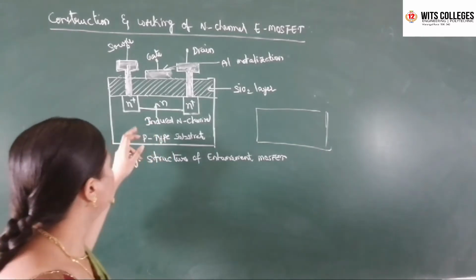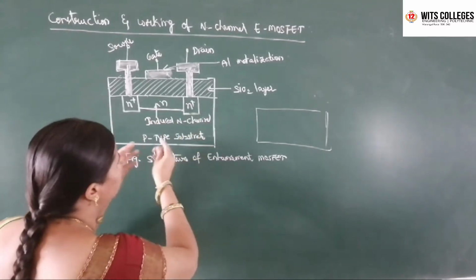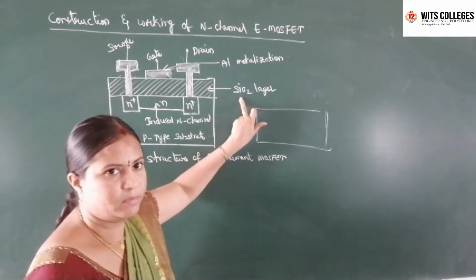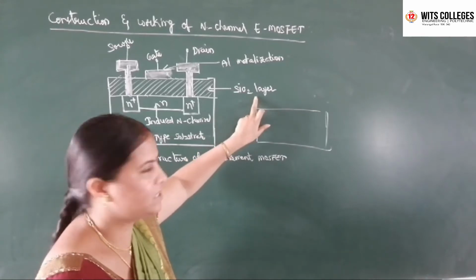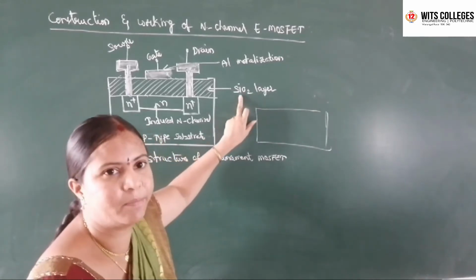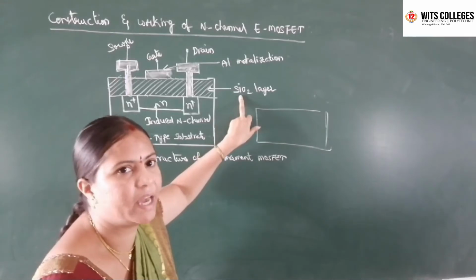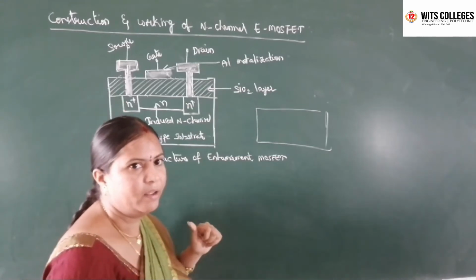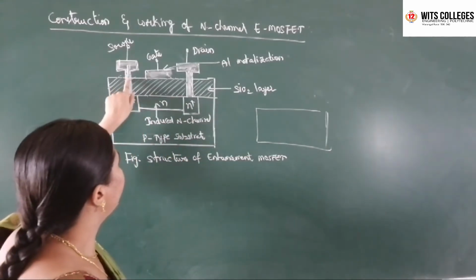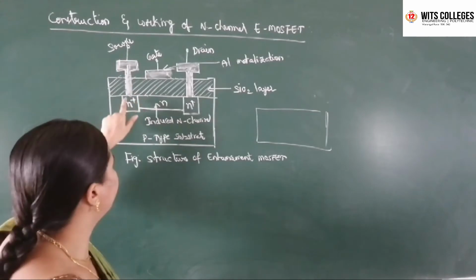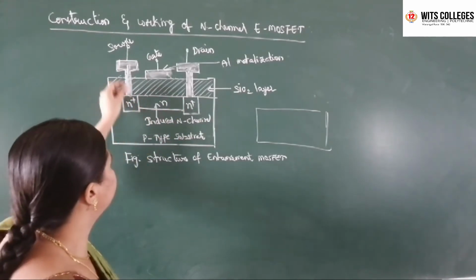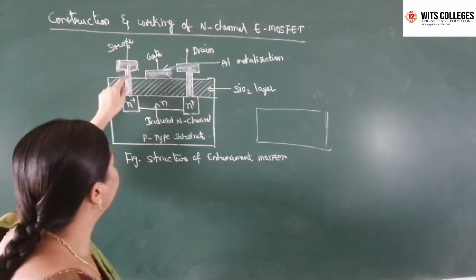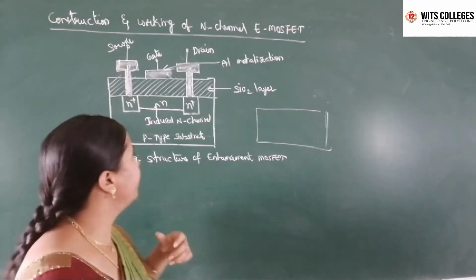On this lightly doped p-type semiconductor we are diffusing an SiO2 layer, a silicon dioxide layer. It acts as a dielectric material, an insulating material. On this SiO2 layer we make holes at the two n plus regions, deeply up to here, and we make contact with metals.